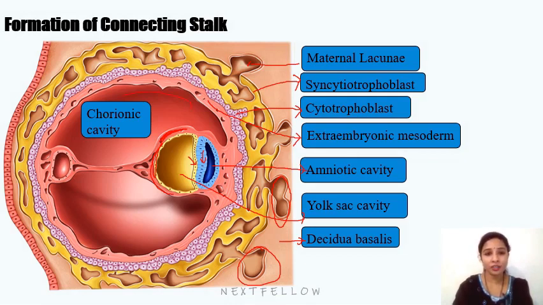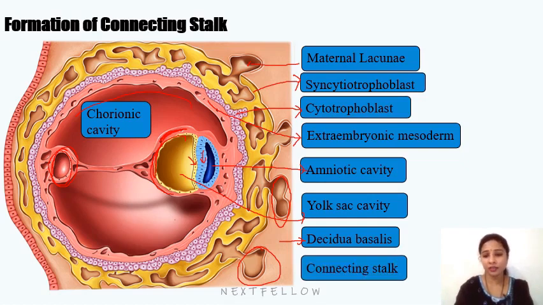So you can see the chorionic cavity, and you can see very beautifully in this image the part of the yolk sac that is pinched off, forming the exocoelomic cyst. It is called exocoelomic, which is a temporary structure. It gets degenerated, reducing the size of the yolk sac into a secondary yolk sac. And what about the connecting stalk? The heading is the formation of the connecting stalk. So this point where the chorionic cavity is not extending, this part will turn to form a connecting stalk,